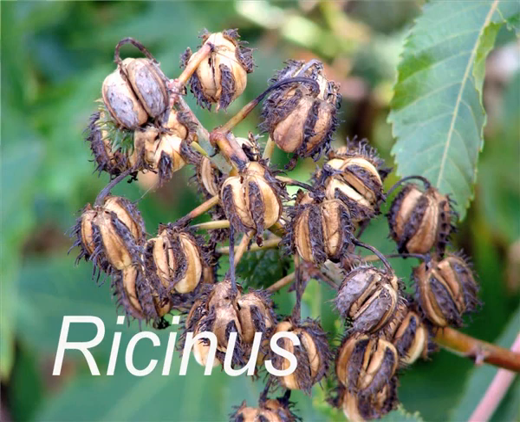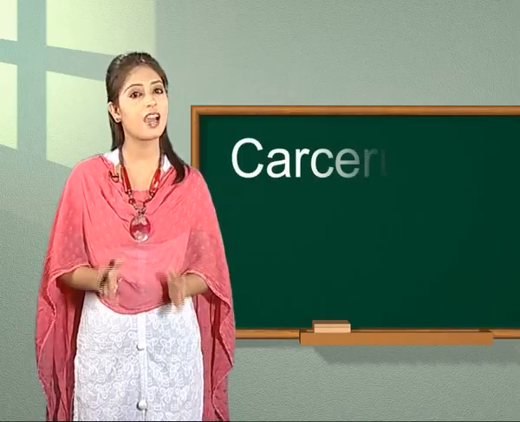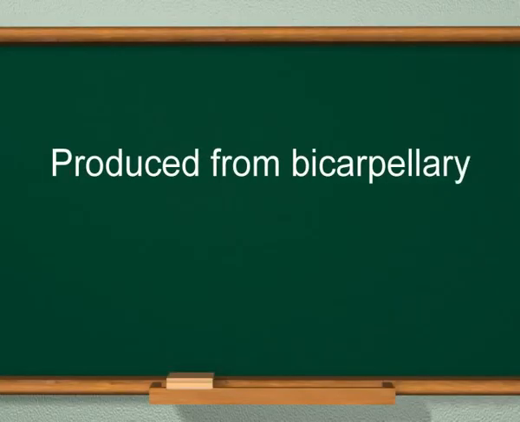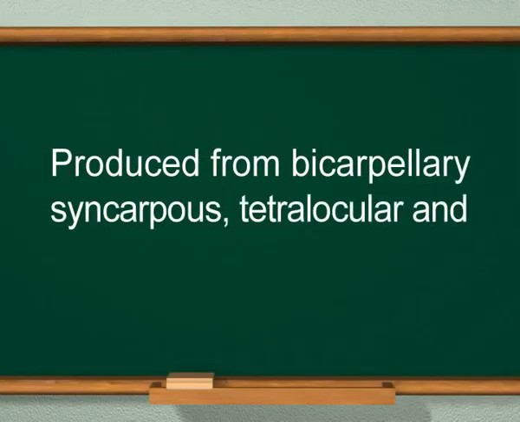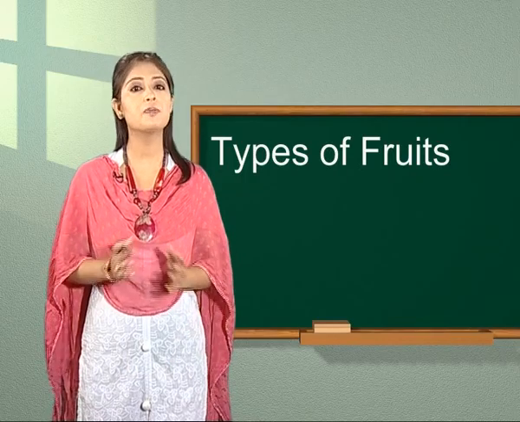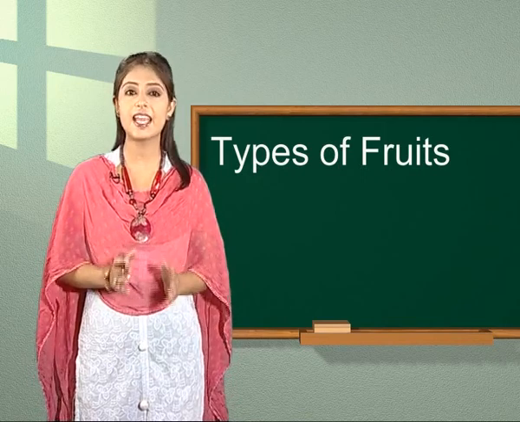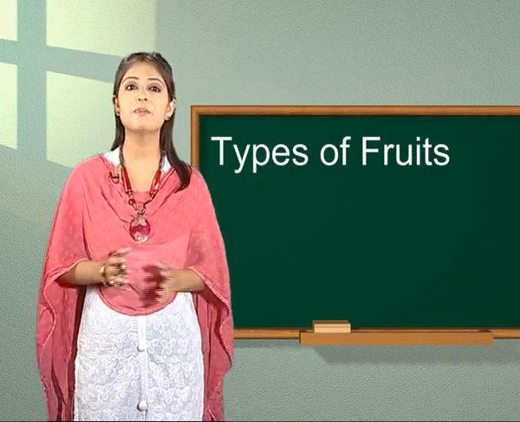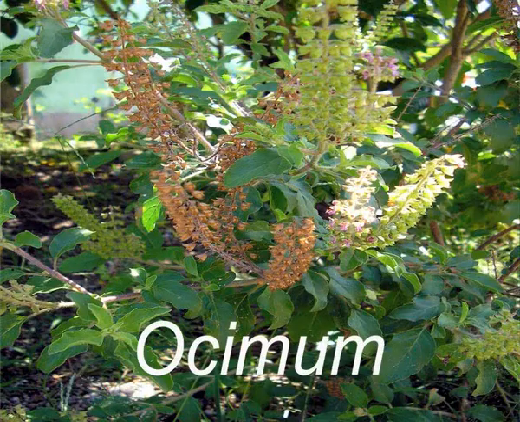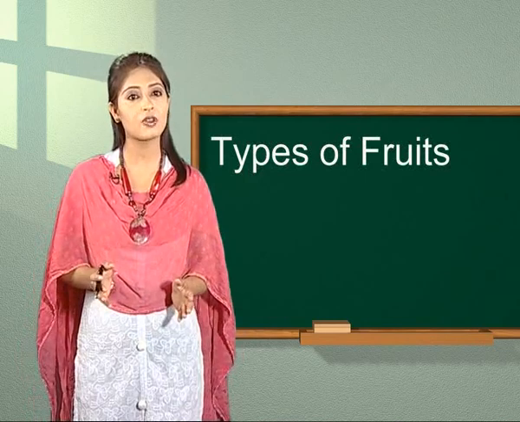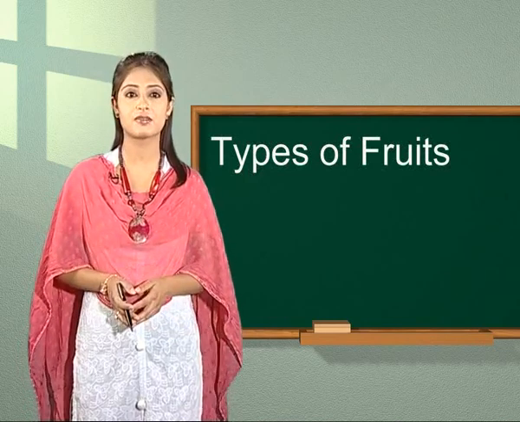Another type of schizocarpic fruit is Carcerule. It is produced from a bicarpellary syncarpous tetralocular and superior ovary. The fruit breaks up into 4 indehiscent parts having one seed each. Example is Ocimum. Students, these were the types of schizocarpic fruits.